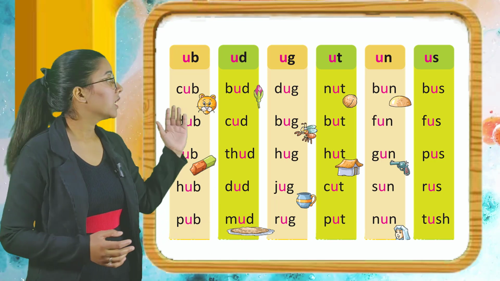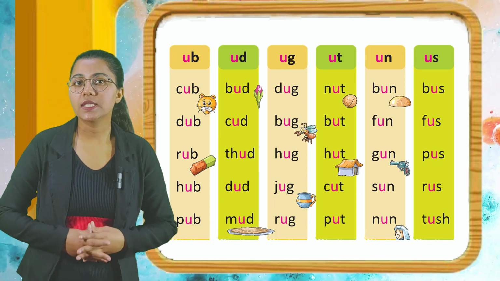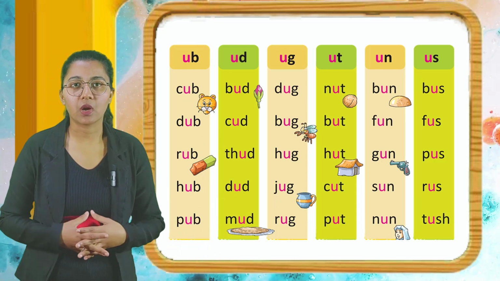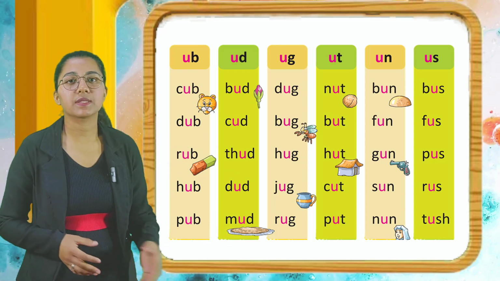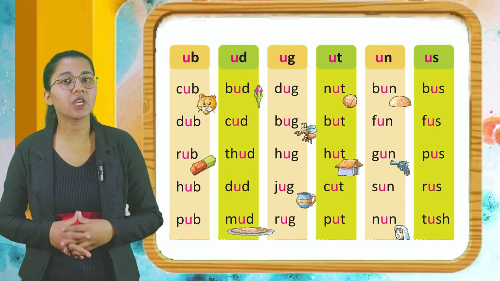Now words having UN. Bun, fun, gun, sun, none. Now words having US. Bus, fuss, rus, tush.